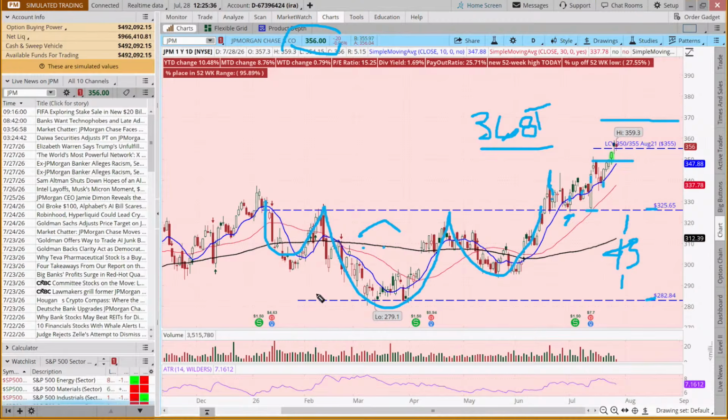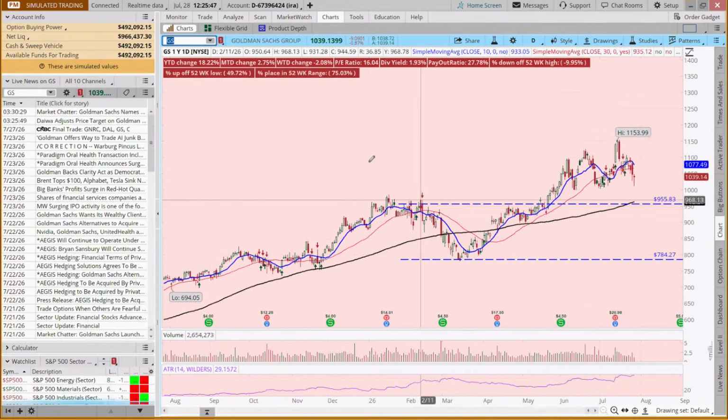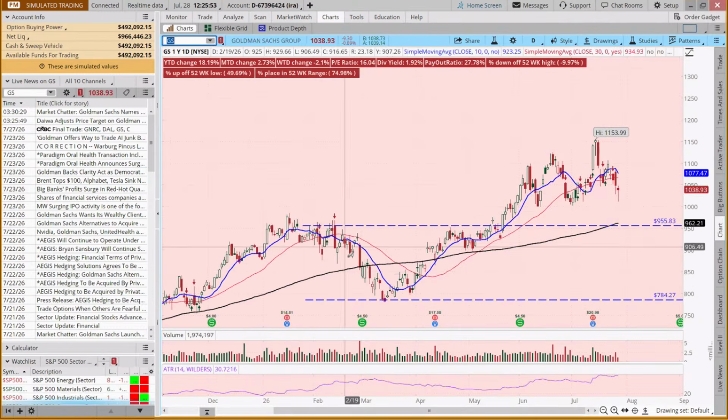Okay, let's look at Goldman Sachs. So when we look at Goldman Sachs, once again, this was uptrending, and this is more of a continuation as it worked out.